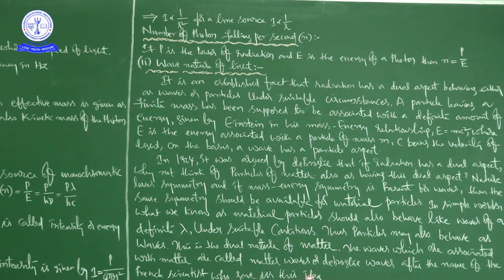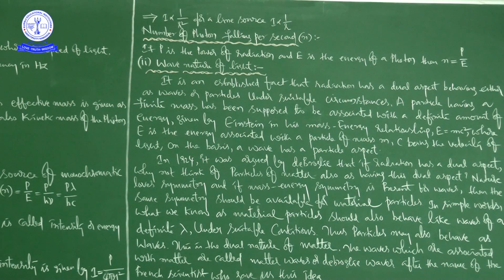The waves which are associated with matter are called matter waves or de Broglie waves, after the name of the French scientist who gave us this idea. To honor the scientist, we kept his name for this type of waves: matter waves or de Broglie waves.